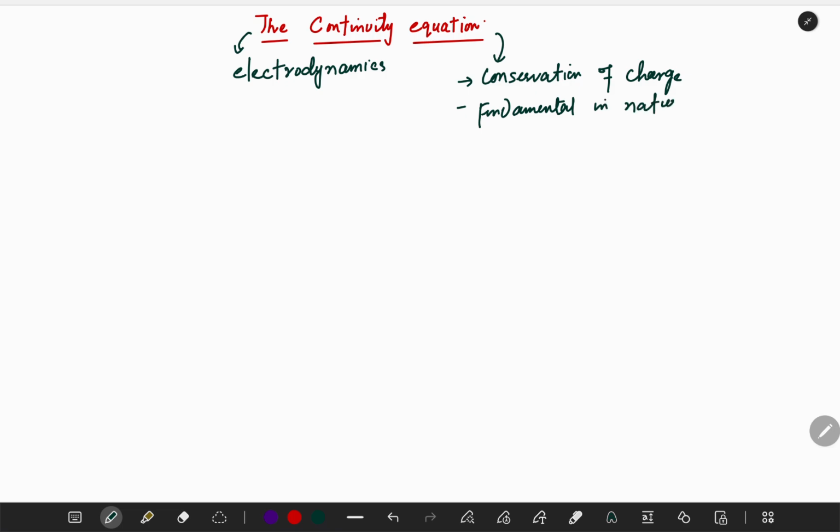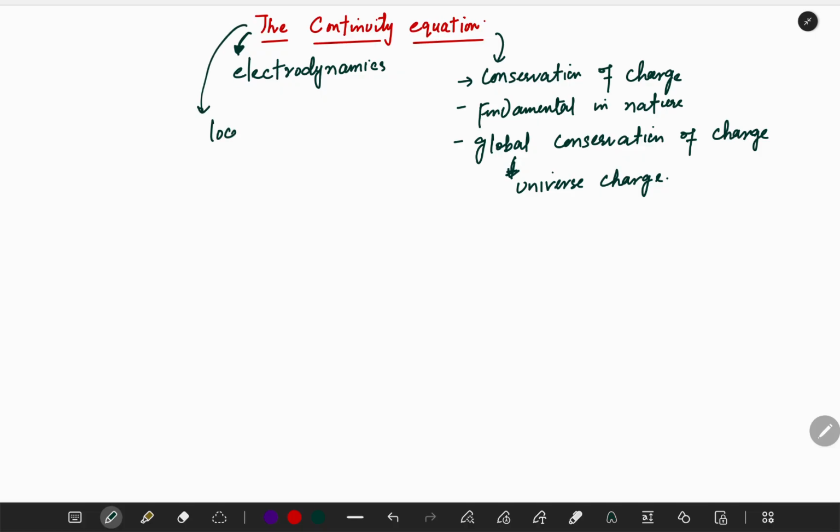And there are actually two important conservations of charge. One is called the global conservation of charge, which says that the charge of the universe remains constant. So this talks about the universe charge. The total charge of the universe remains constant. But we are not interested in that thing. The continuity equation is not related to that thing, but it tells us about the local conservation.